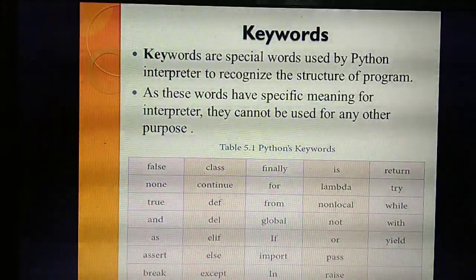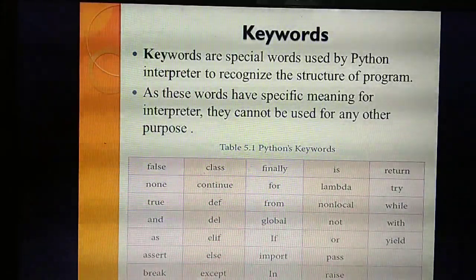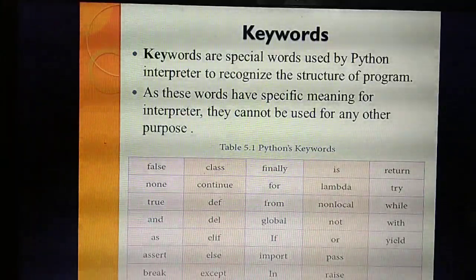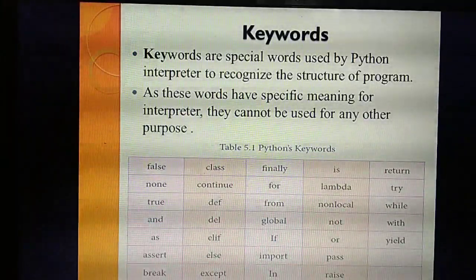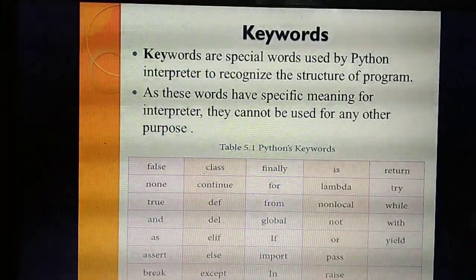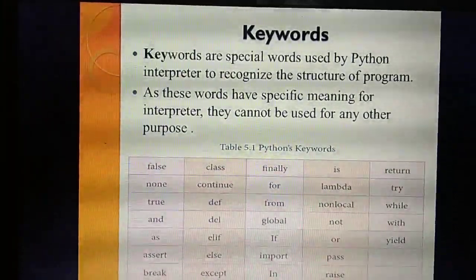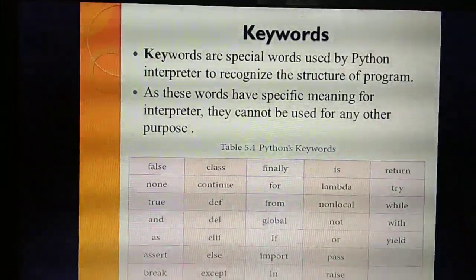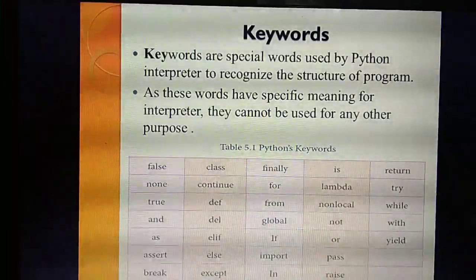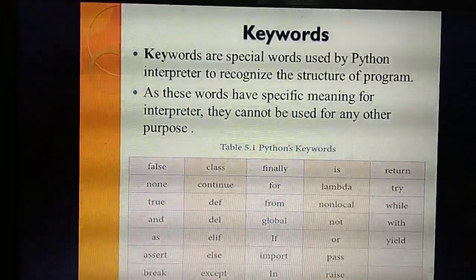So these are some words we are using as keywords. If you identify, for example, for, if, else, void, true, false, these are the keywords. Break statements, if you see, also act as keywords only.